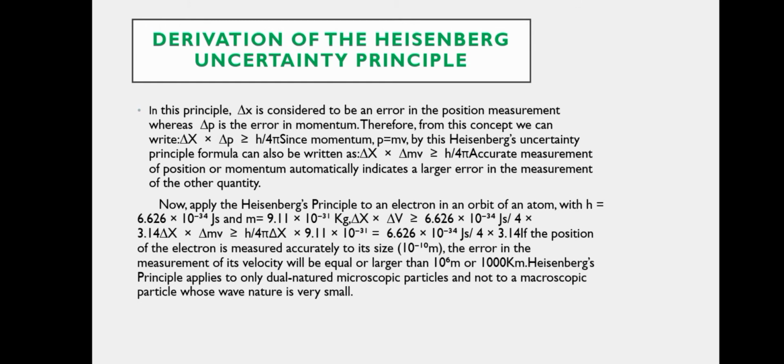Delta x into 9.11 into 10 to the power minus 31 is equal to 6.626 into 10 to the power minus 34 joule second per 4 into 3.14. If the position of the electron is measured accurately to its size, 10 to the power minus 10 meter, the error in the measurement of its velocity will be equal to or larger than 10 to the power 6 meter per second, or 1000 kilometer per second. Heisenberg's principle applies only to dual-natured microscopic particles and not to macroscopic particles whose wave nature is very small.